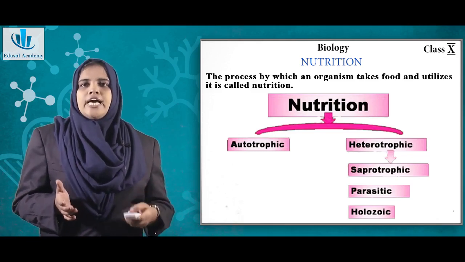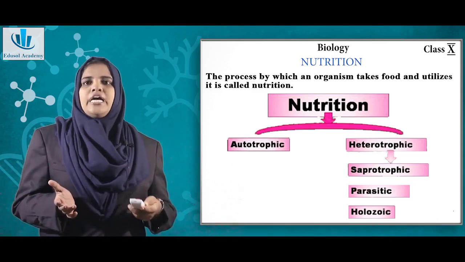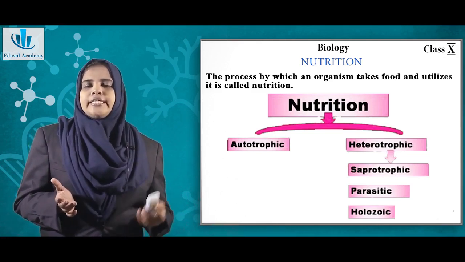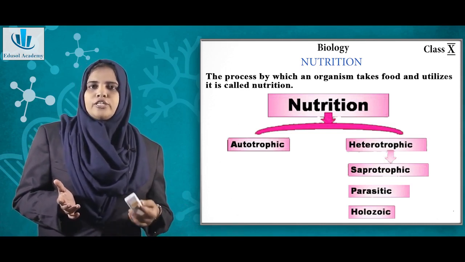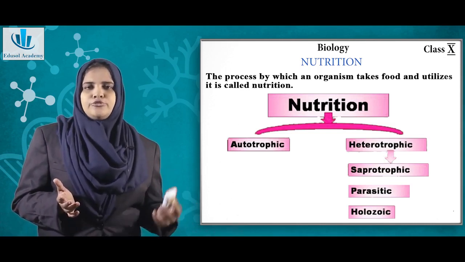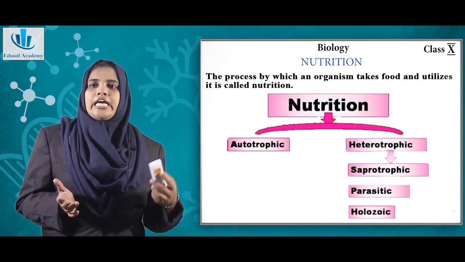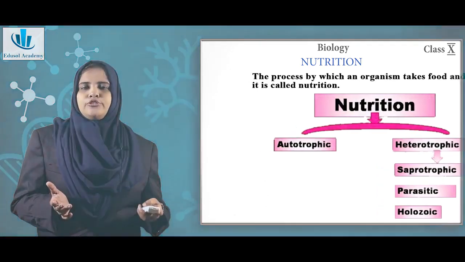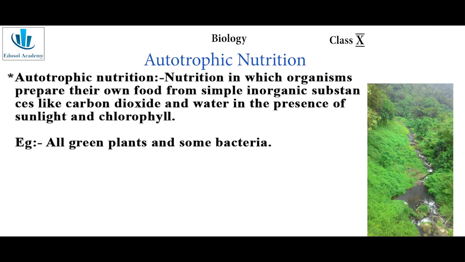Nutrition, by definition, is the process by which an organism takes its food and utilizes it. Broadly, the nutrition can be classified into autotrophic nutrition and heterotrophic nutrition. Heterotrophic nutrition can again be classified as saprophytic, parasitic, and holozoic nutrition. Autotrophic nutrition. The term auto means self. Autotrophic nutrition is a process in which the organism derives its nutrition on its own. The best example for autotrophic nutrition is green plant.